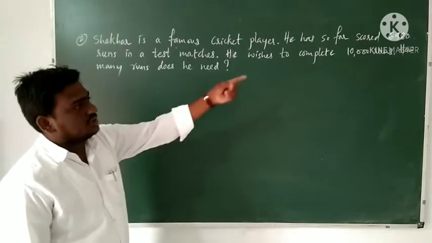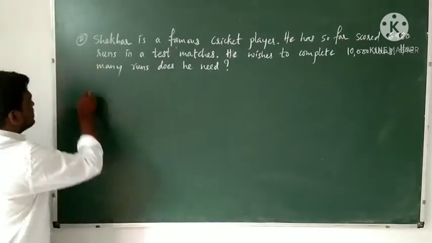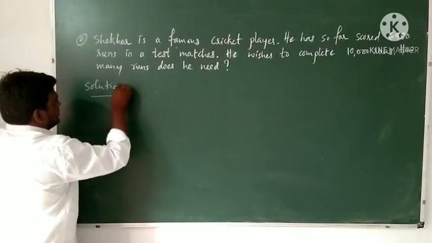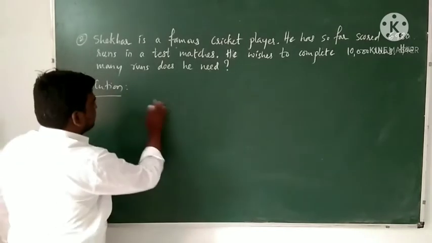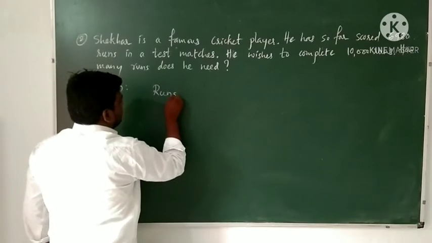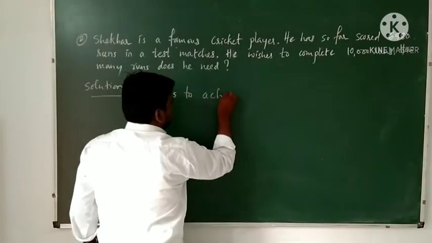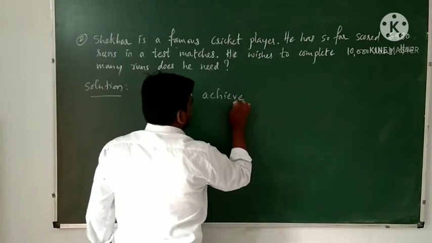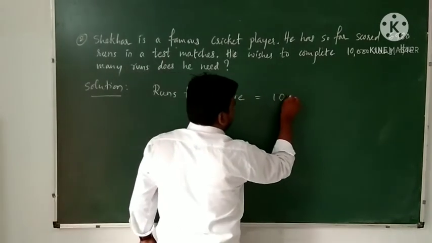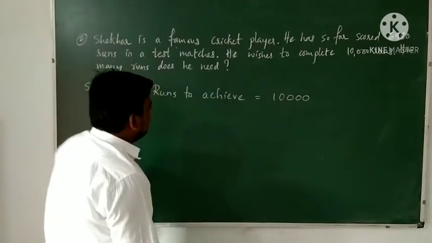He already scored 6,980 runs. Here is the solution for this question. Runs to achieve: he wishes to complete 10,000 runs.